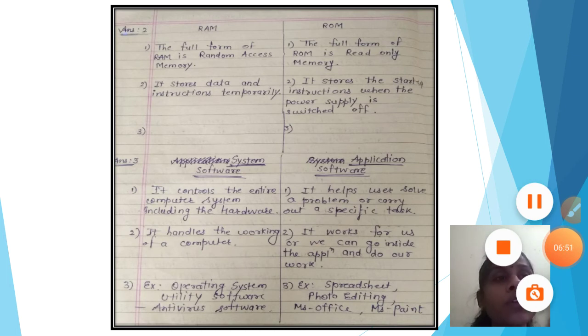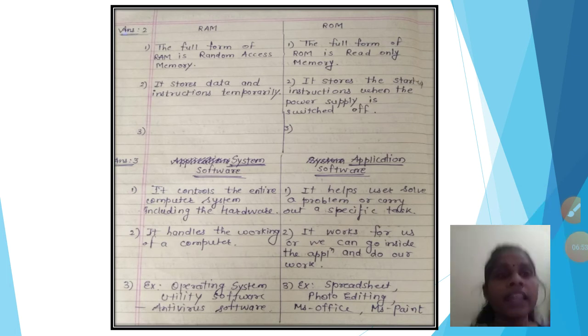Today's video is very short, so that I can explain to you the remaining topic, which is software only, that is system software, application software and all. And the next one is your question answers, how to write down the question answers and how to do it properly.